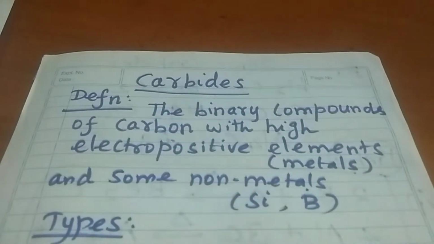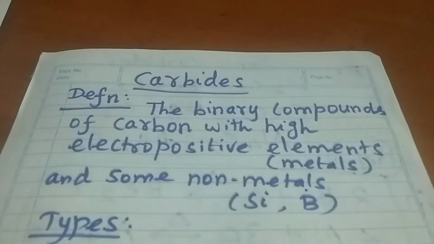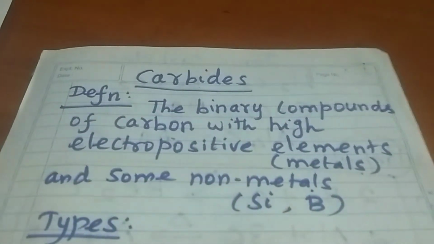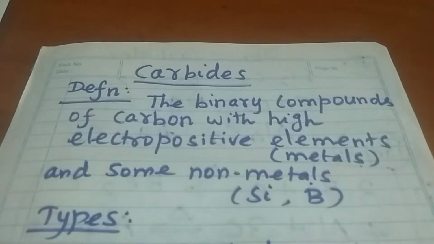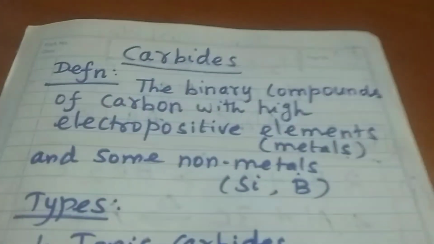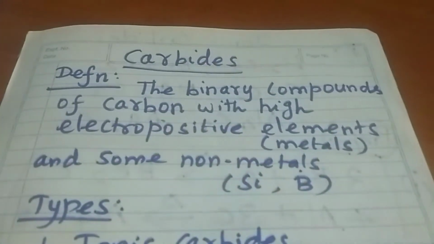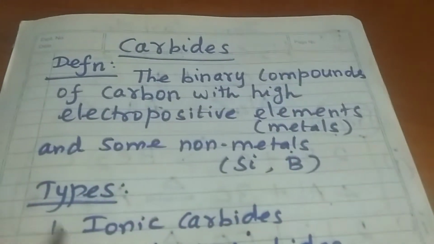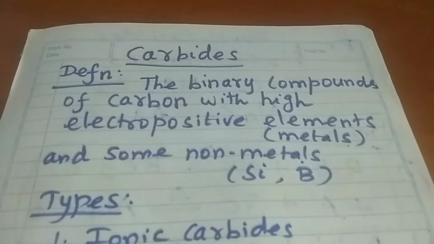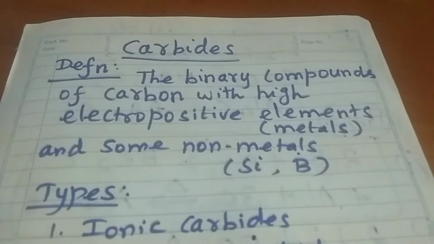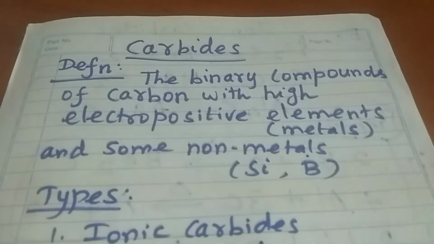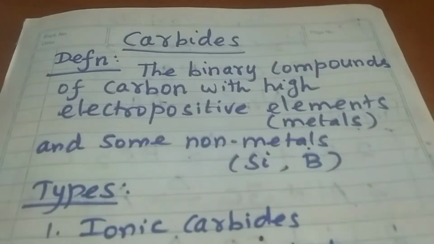Today's class, the topic is carbides. This topic belongs to inorganic chemistry in our syllabus. This is the last unit, fifth unit. So first, definition of carbides. What are carbides? Carbides are the binary compounds of carbon with the highly electropositive elements, that is metals. Sometimes these carbides are formed with some non-metals, silicon and boron.